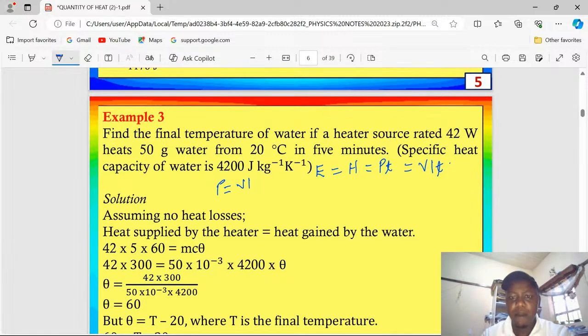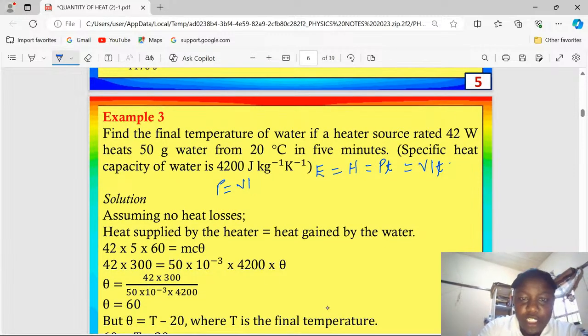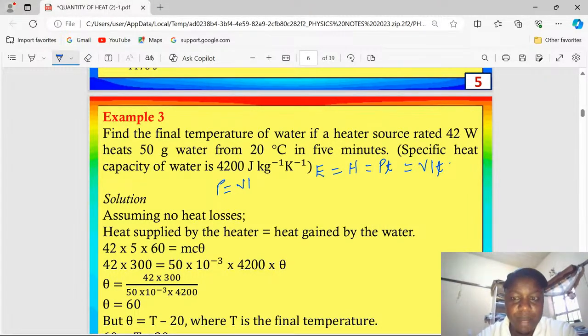So let us talk about now the quantity of heat. Because we are finding the final temperature and we have the initial temperature, we will assume that there are no heat losses to the surrounding first. And if there are no heat losses to the surrounding, then all the heat energy supplied by the electrical heater will be fully absorbed by water on the other side.